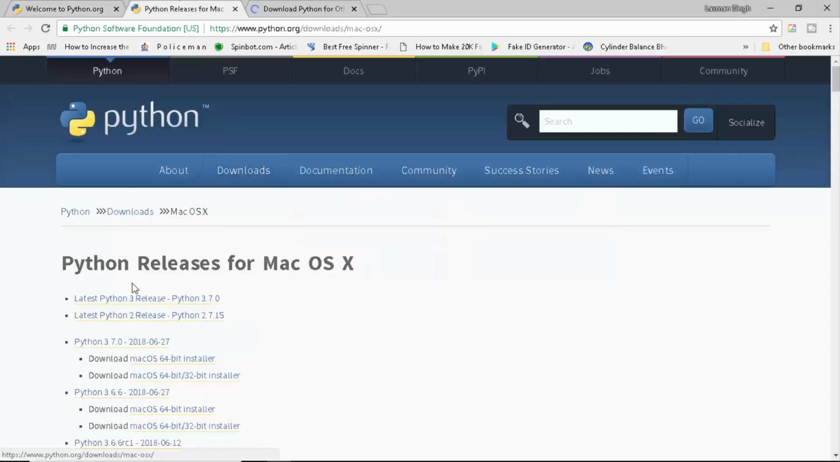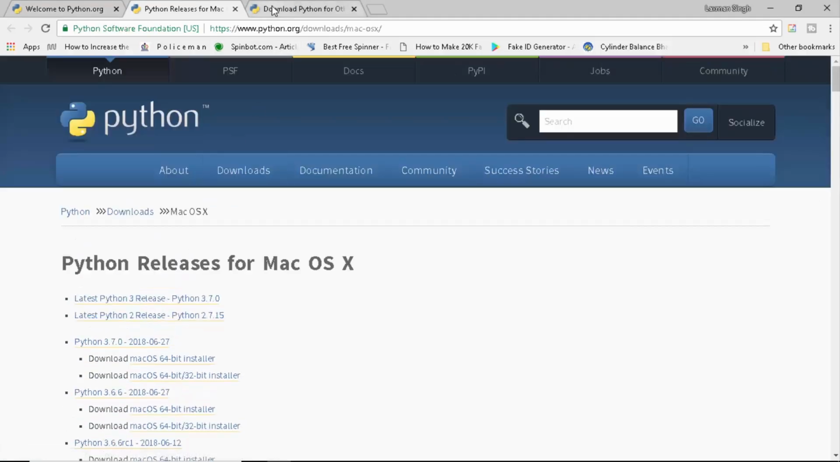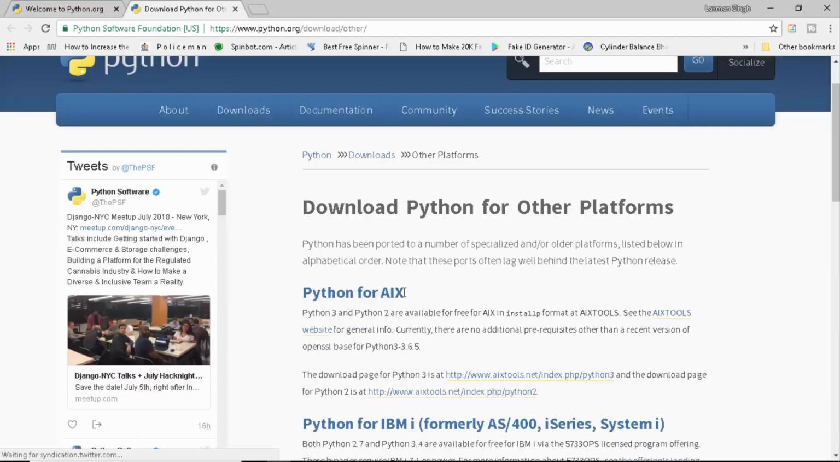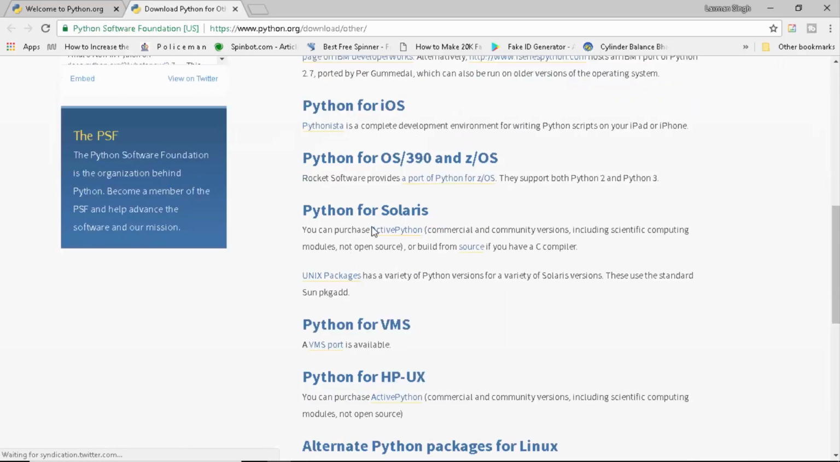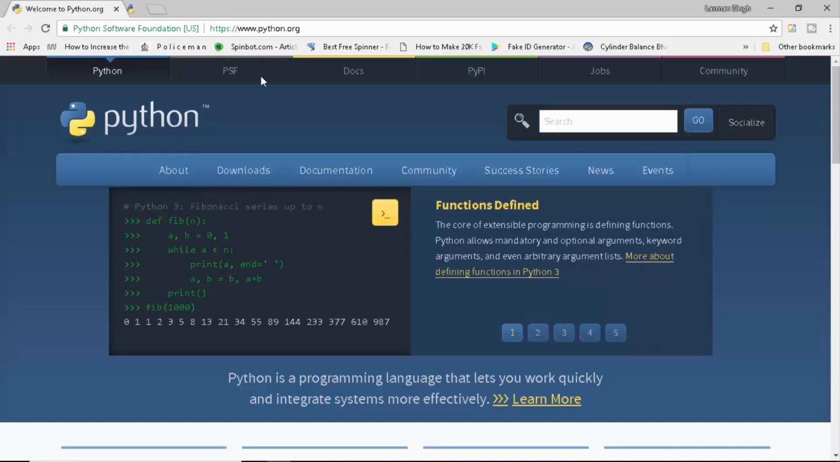And for other platforms, you can also check out Python for Mac OS X. You can go ahead and search if you have a Mac for yourself. I haven't used a Mac yet. Now, Python for AIX, if you're using AIX, I don't think most of the people in this tutorial are going to be using it, or Solaris. Linux, Mac, and Windows, only these 4 operating systems, I think, are most popular for you guys.